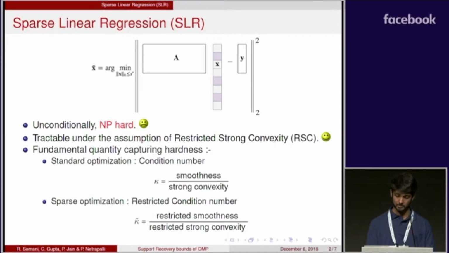In the standard optimization setting, the fundamental quantity that captures the hardness of the problem is called the condition number, kappa, which is defined as the ratio of smoothness and strong convexity of the objective function. Similarly, for sparse optimization, there is a restricted notion of condition number denoted by kappa tilde, which is defined as a ratio of restricted smoothness and restricted strong convexity of the objective function.